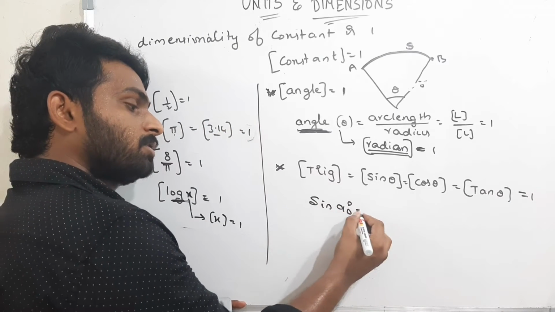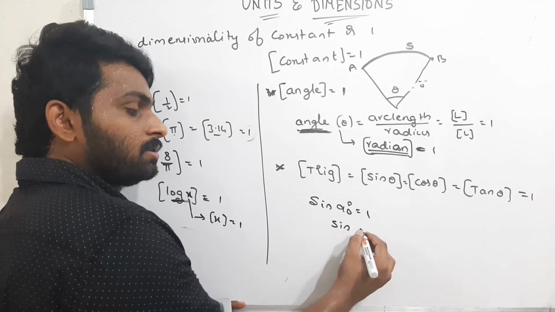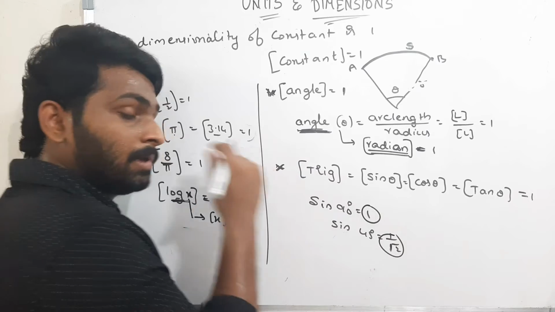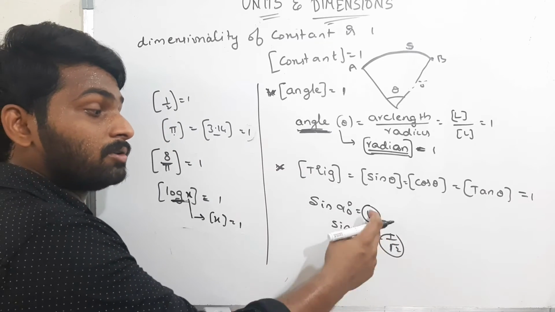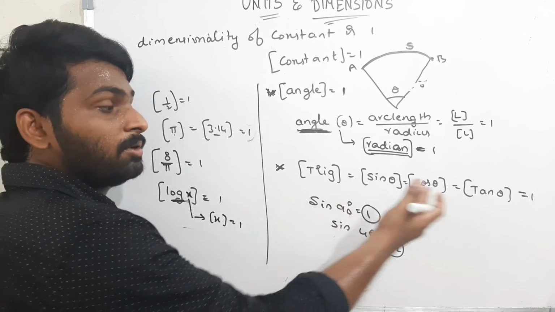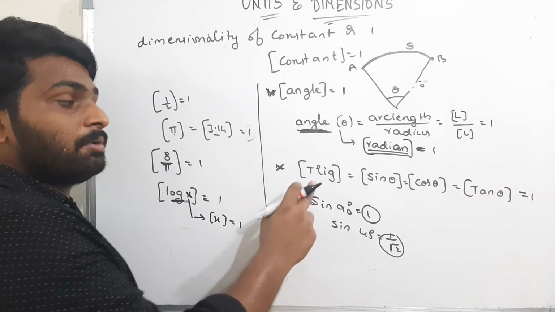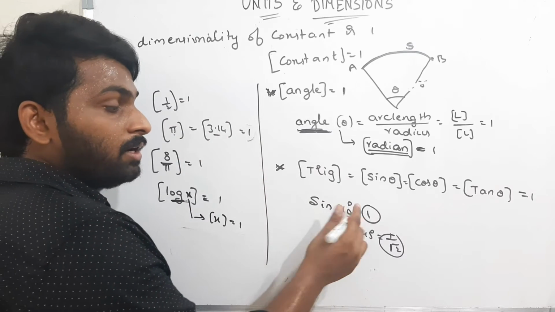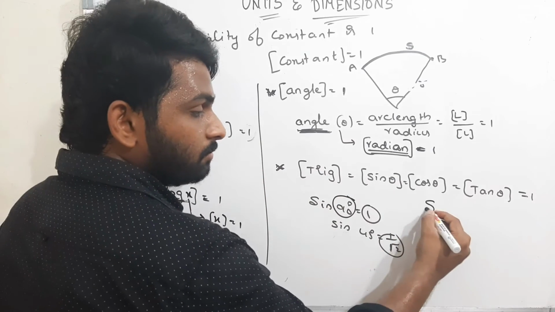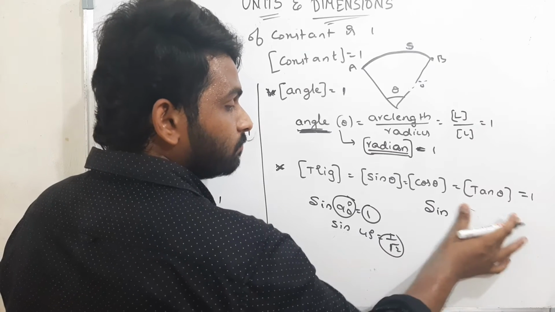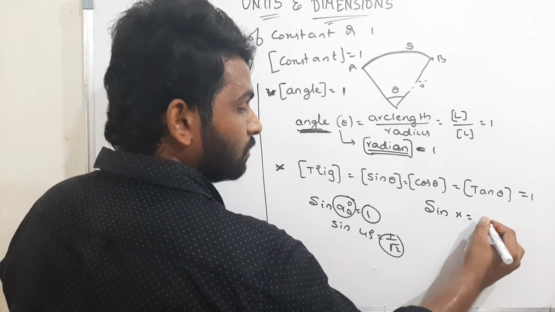Sin 90 degrees how much? 1. Sin 45 degrees how much? 1 by root 2. The output is constant values. There are no units. Therefore, if there are no units, the dimensionality has to be 1. Therefore, the dimensional formula for a trigonometry function is 1. Now see here. Sin of x is equal to some 1 by 2.